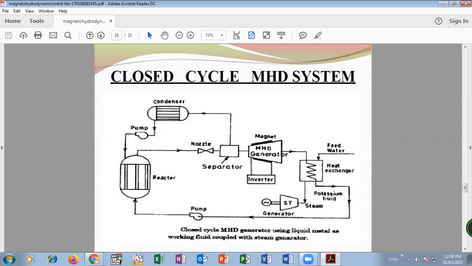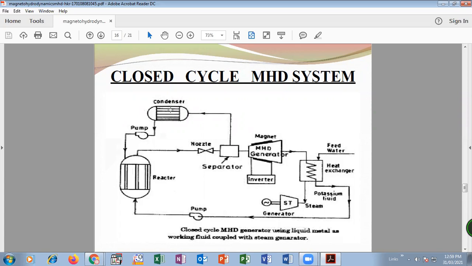Again, the components are the same. There is a reactant chamber or combustion chamber. Then it passes through the nozzle, then the magnetohydrodynamic generator. After that, there is a seeding assembly, seeding recovery. Then this working fluid is passed through the reactor. Again, it is recycled or reused.